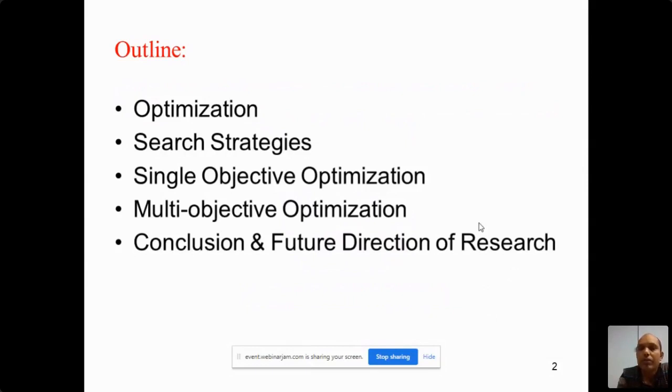Then, based on these search strategies, we will discuss how you optimize multiple objectives. At the end, we will conclude and give some future research directions for multi-objective and single objective optimization from a machine learning perspective.